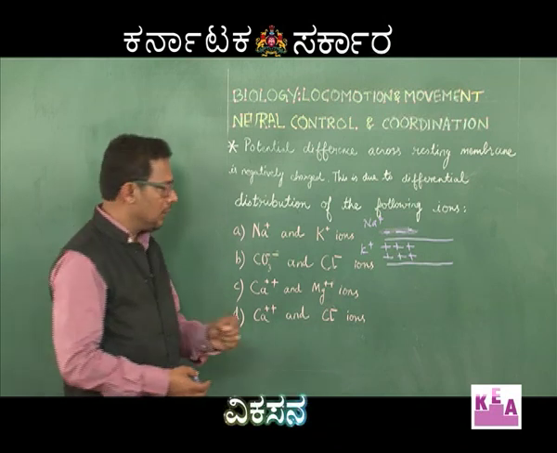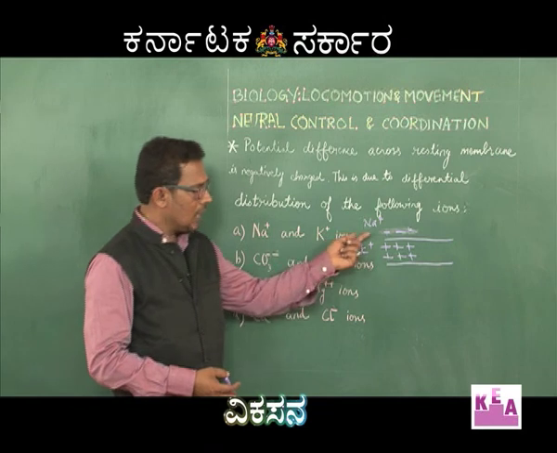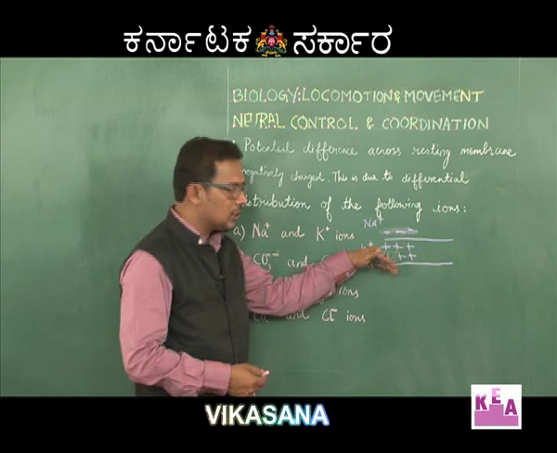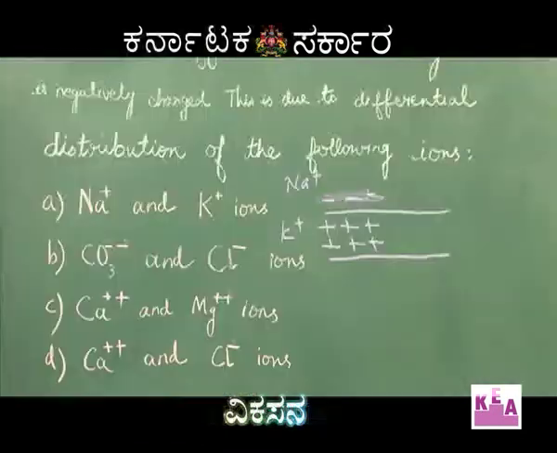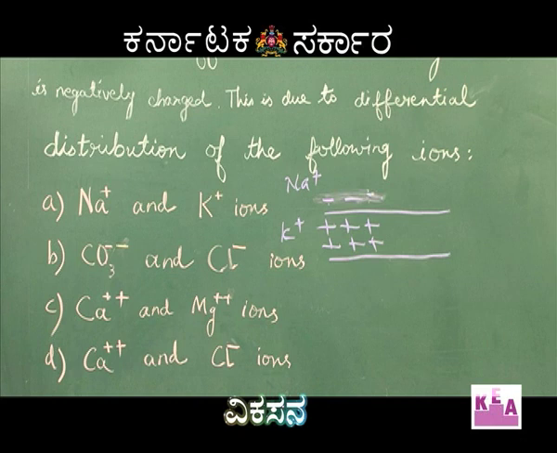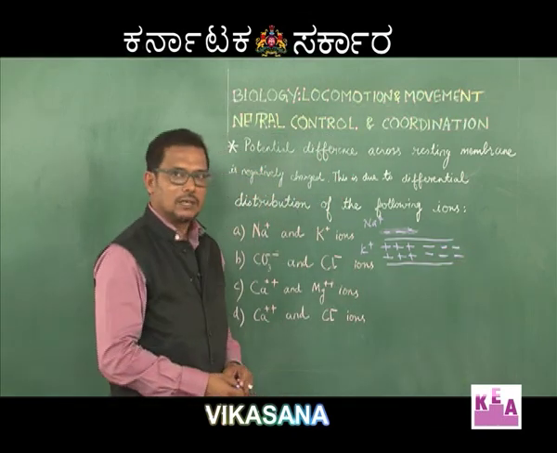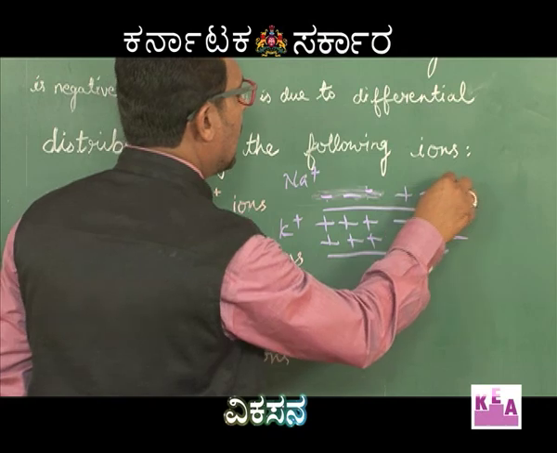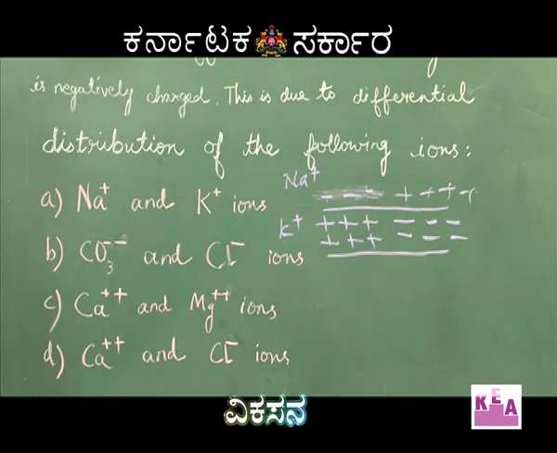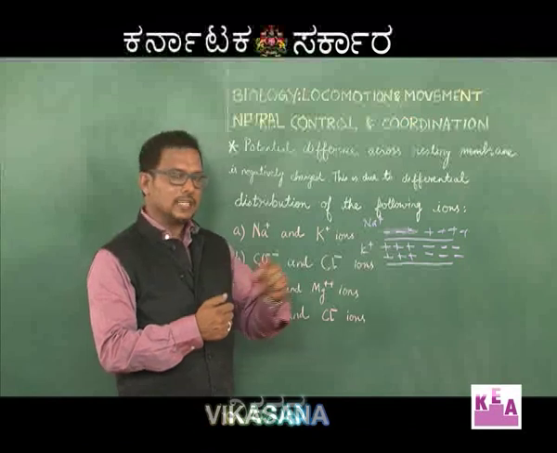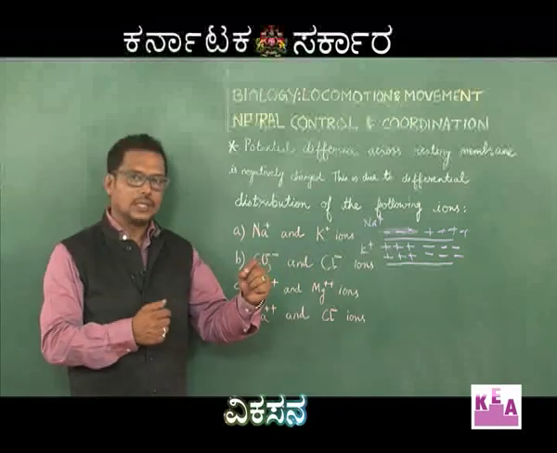When a stimulus is given to a neuron, this ion distribution gets disturbed. There is active influx of sodium ion and efflux of potassium ion to the outside, where now it becomes positive towards inner surface and negative towards outer surface. This we call action potential or nerve impulse. This nerve impulse travels all along the length of the axon at a high speed. We call that as conduction of nerve impulse.